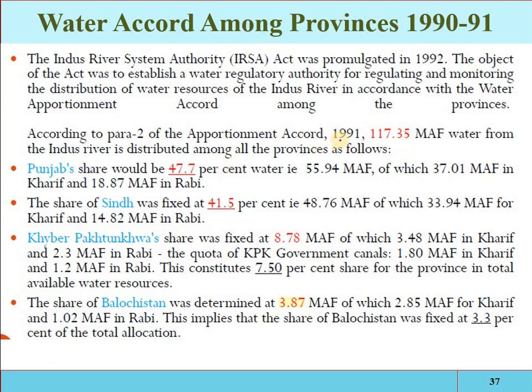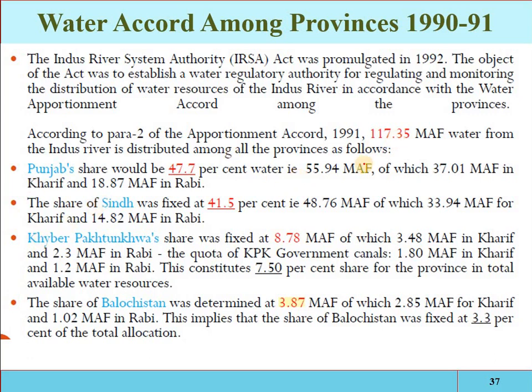So out of 117.35 million acre feet, 47.7% of water was allocated for Punjab. Now remember, these allocations are based on the population, on the agricultural area, on the demand, and on the availability of natural resources, for example the rainfall. So the climatic condition, the population, the agricultural land, these were the factors through which the water was distributed among the provinces.